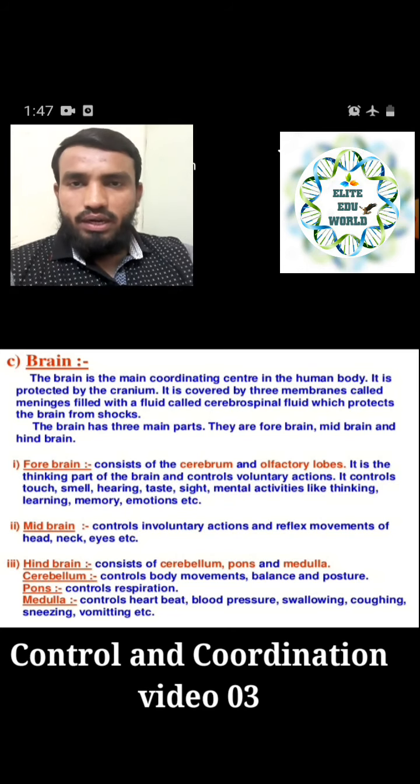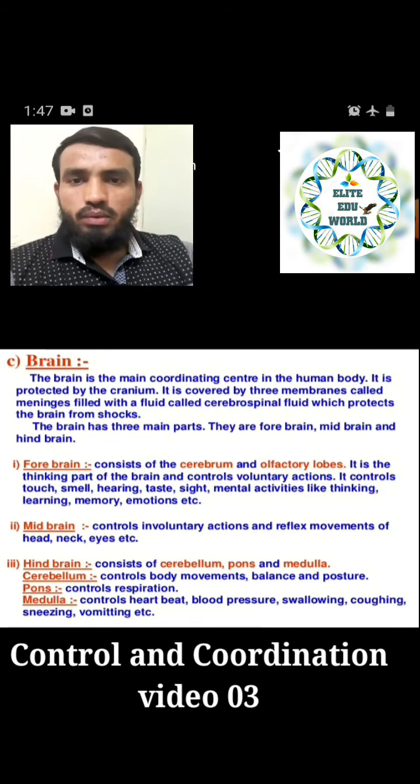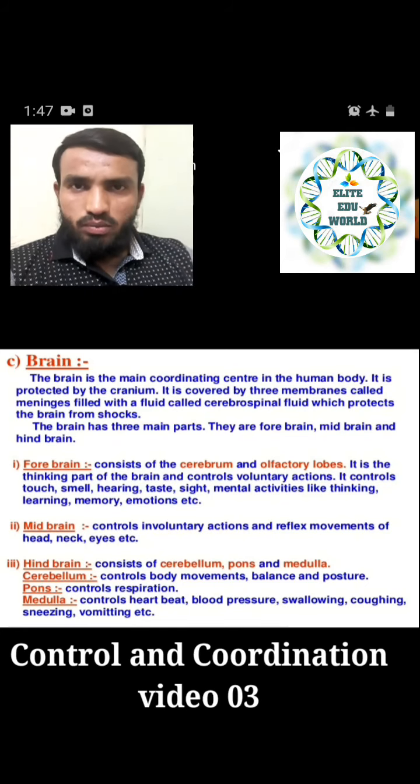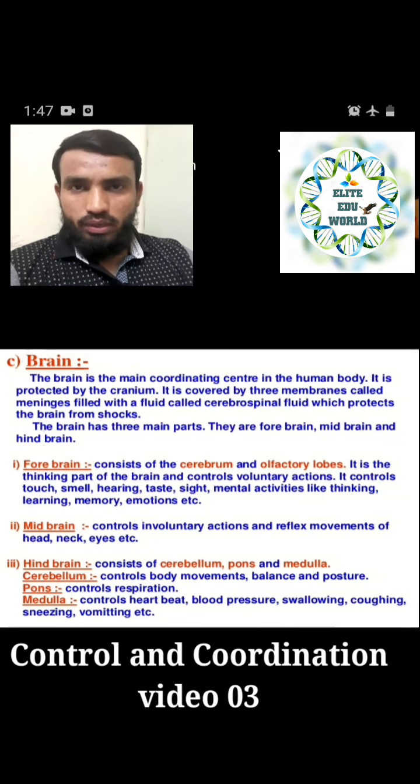It controls the involuntary actions, the actions which are not in our control. These will be controlled by this part, which is automatically controlled by the brain. We do not have to think about these kinds of actions. And reflex movement of the head, neck, eyes, etc. Sometimes we make some movement unknowingly, so that is called the reflex. So reflex movement in the head, neck and eyes, the upper part of the body, will be controlled by the midbrain, and it controls the involuntary movements, right.